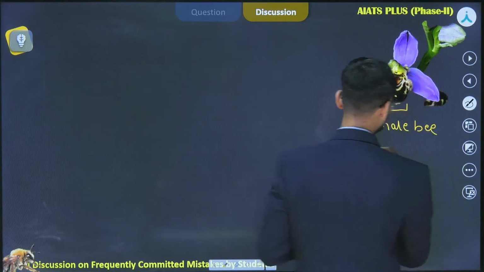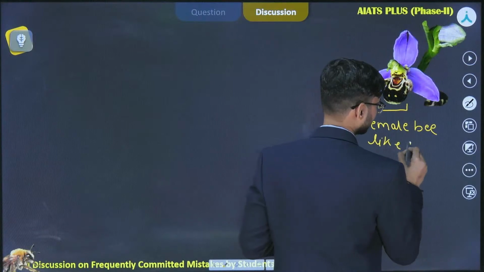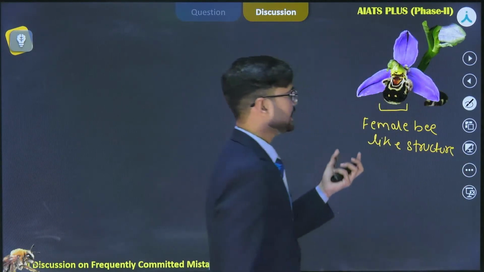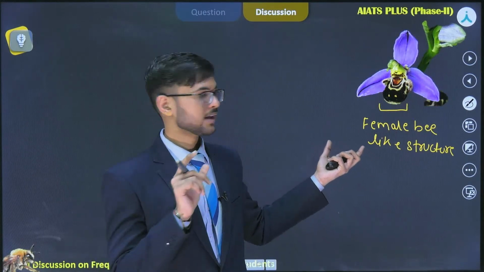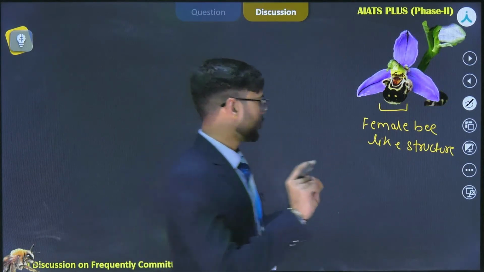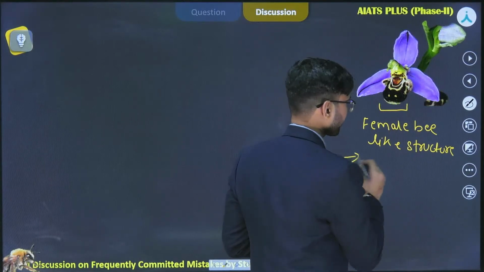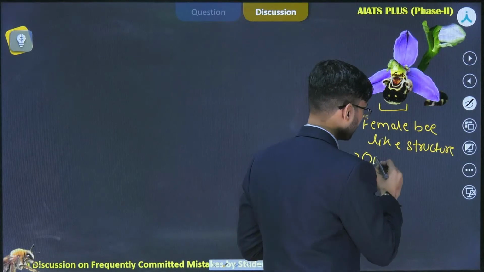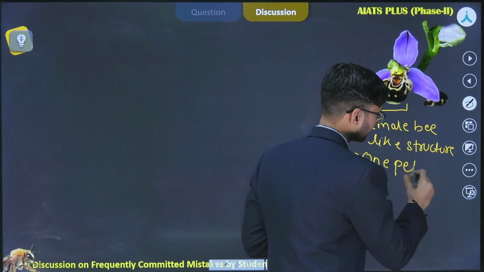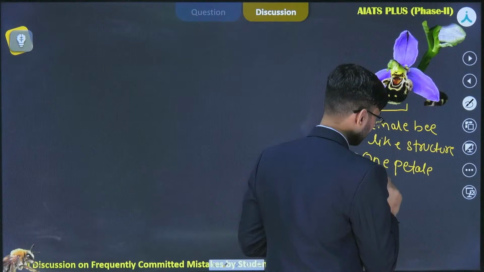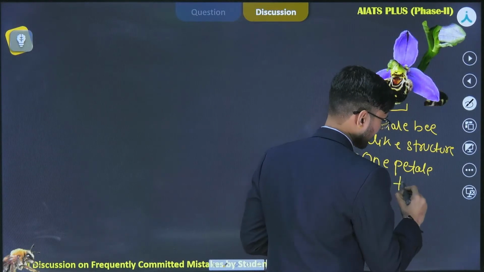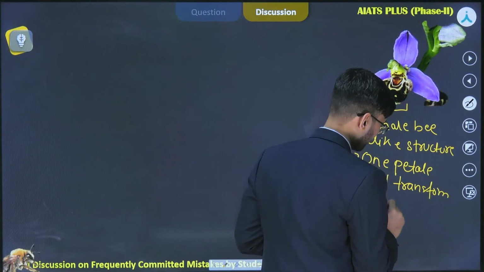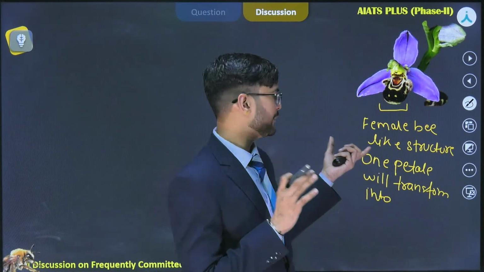It's a female bee like structure. So in orchids, or in Ophrys, if you see, one petal will transform into a female bee like structure.